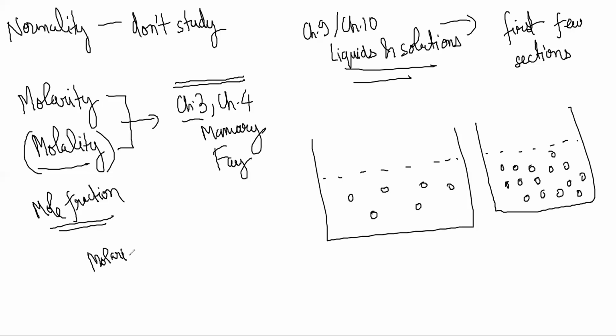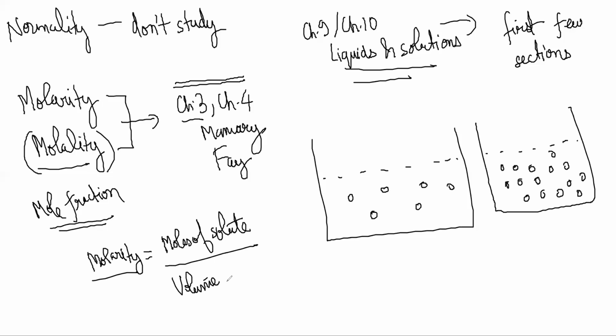So people have figured out a standard method of measuring concentration. One way to measure is molarity, which is moles of solute by volume of solution. It's just how many moles of NaCl you added, which can be figured out from how many grams of NaCl you added.